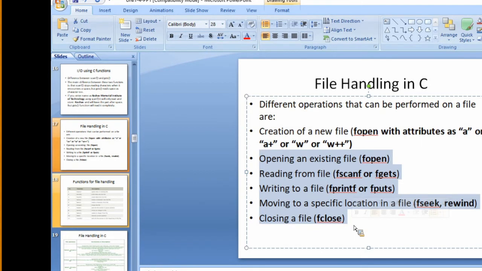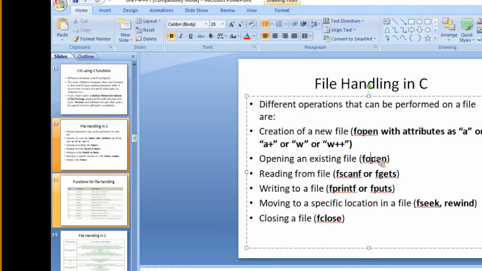The first step is opening a file, that is, opening an existing file. That is done with the help of a function called fopen.